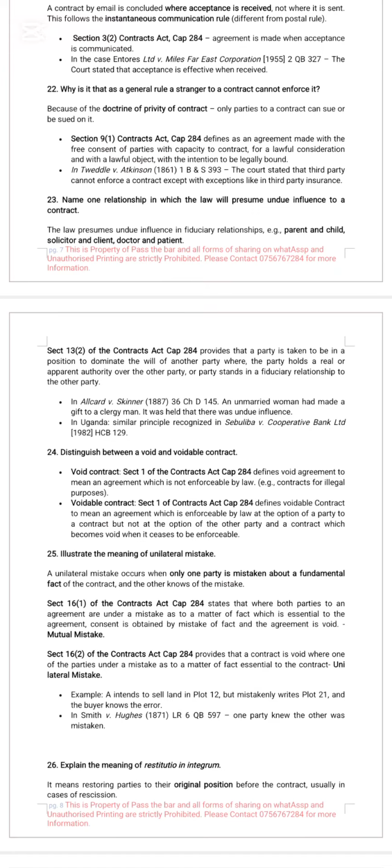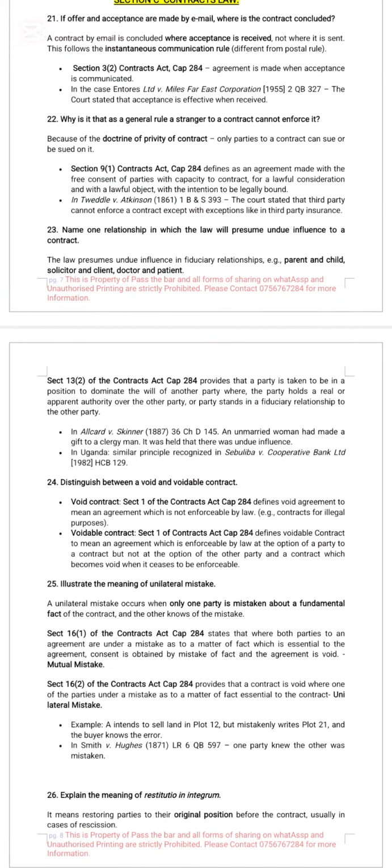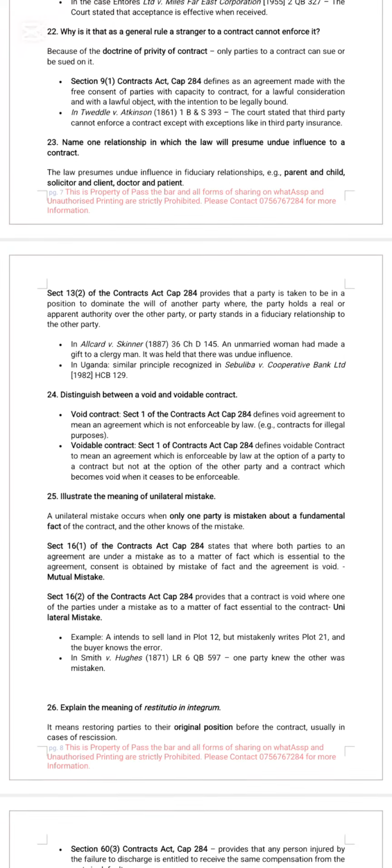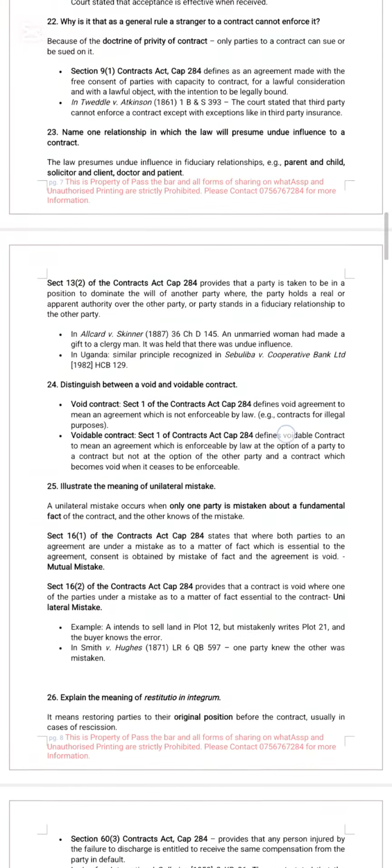Why is it that as a general rule, a stranger to the contract cannot enforce it? Look at the doctrine of privity of contract and the decision in Twine versus Atkinson.